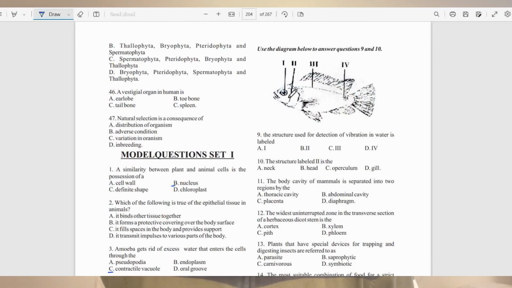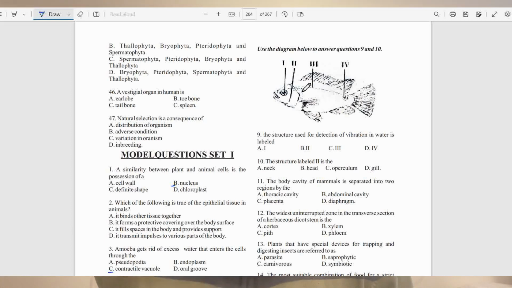Question number 9. Use the diagram to answer questions 9 and 10. The structure used for detection of vibration in water is labeled A, 1, B, 2, C, 3, D, 4. So this diagram is showing a fish, a tilapia fish. Roman figure 1 is the eye. Roman figure 2 is the operculum. Roman figure 3 is the lateral line. And Roman figure 4 is the scale.